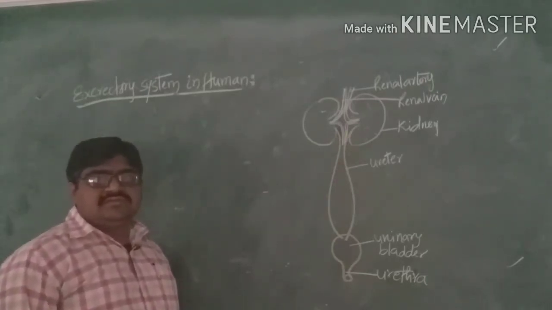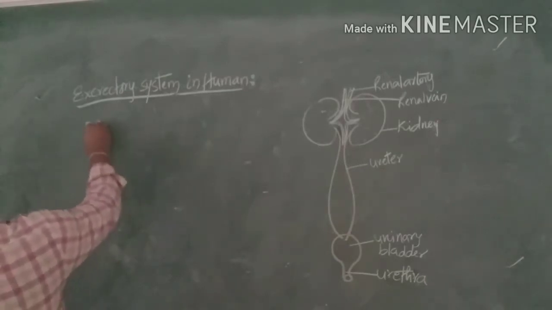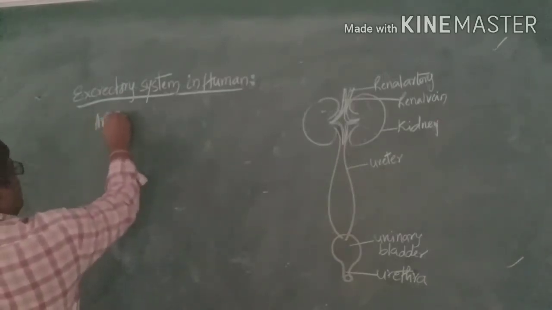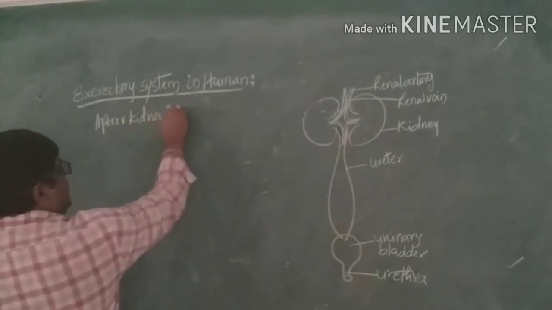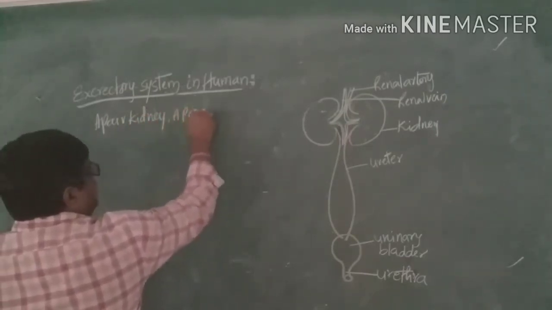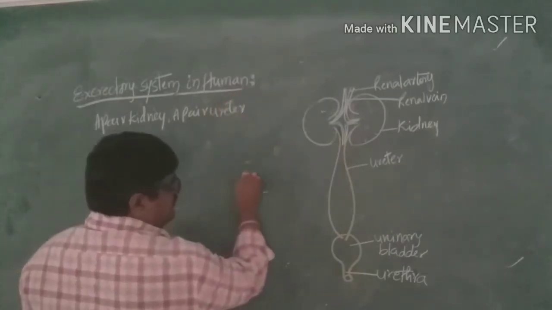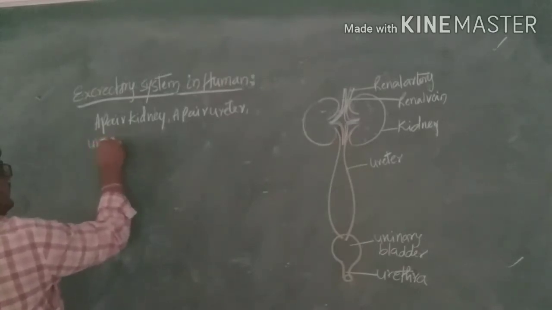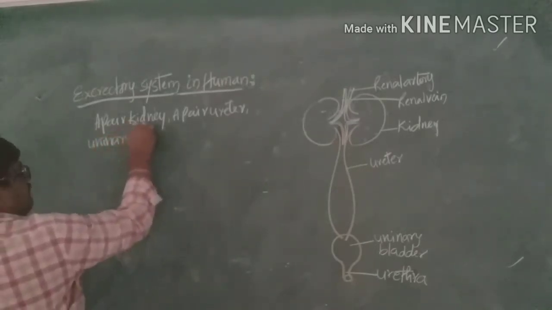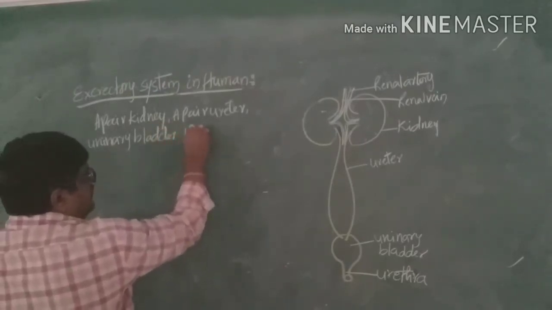The human excretory system consists of a pair of kidneys, a pair of ureters, a urinary bladder, and an urethra.